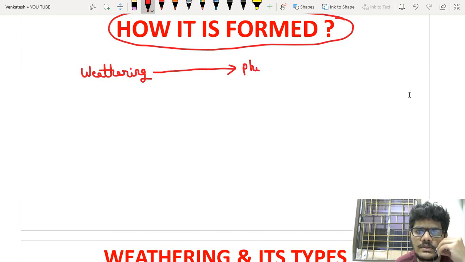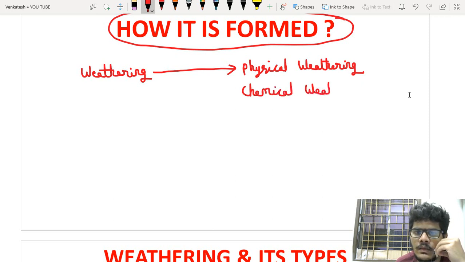The first one is physical weathering. The second one is chemical weathering.